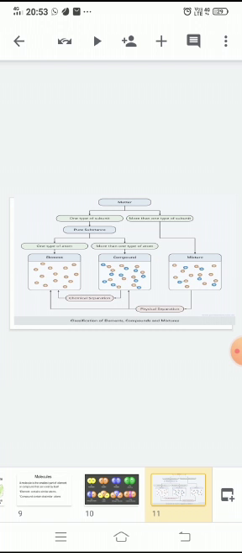Define compounds. A compound is a substance that is formed when two or more elements combine chemically in a fixed ratio. Last one, molecules. A molecule is the smallest part of an element or compound that can exist by itself.